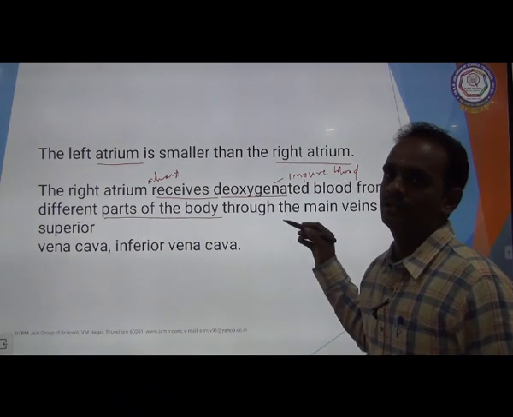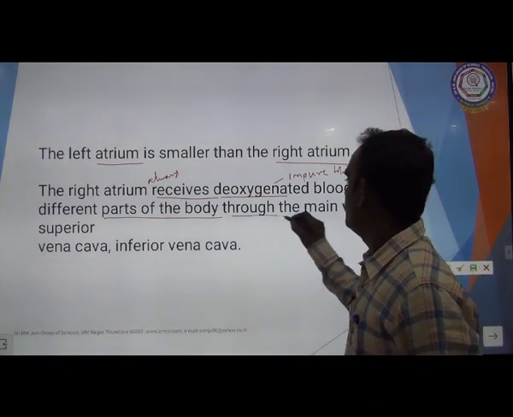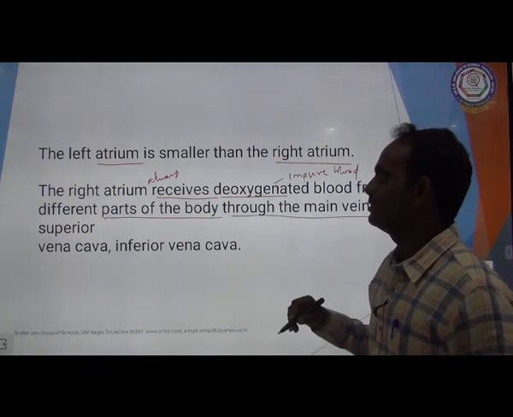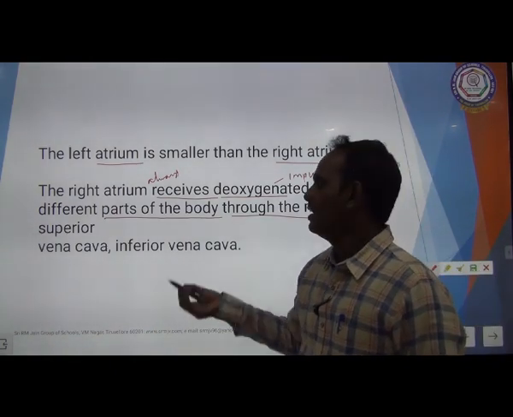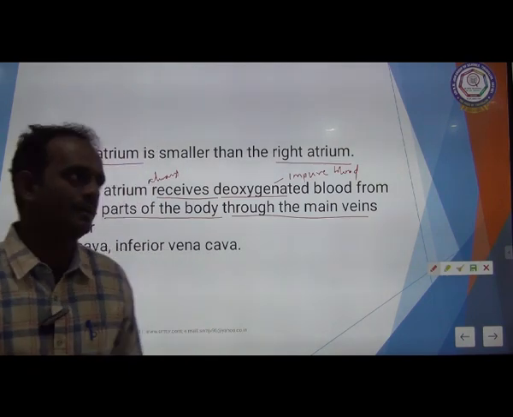It is very, very important. The blood comes through the main veins, called the superior vena cava and inferior vena cava. These are the names of the veins.